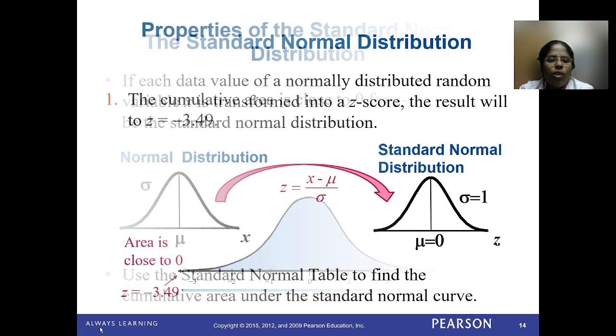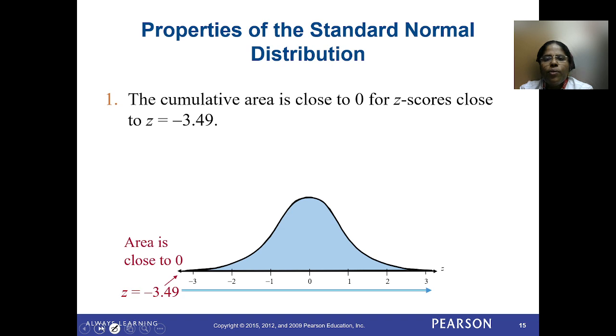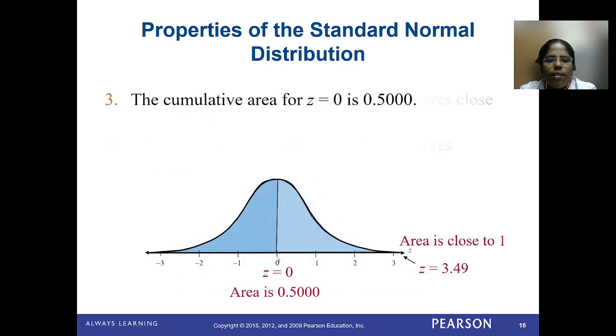Okay, so I will explain one problem here. Before explaining a problem, I am going to explain the properties of the standard normal distribution. The cumulative area is close to 0 for a z score close to minus 3.49.